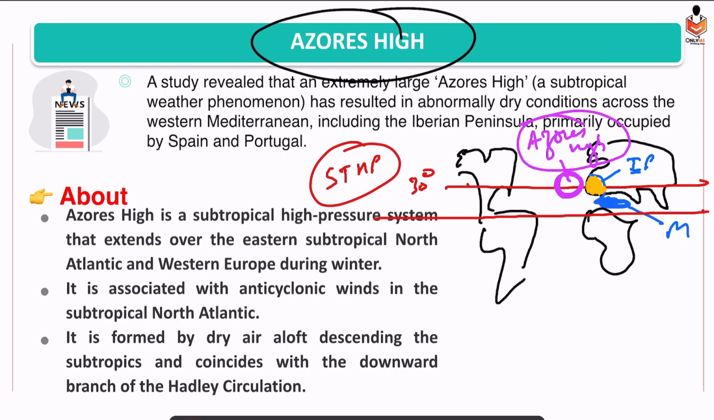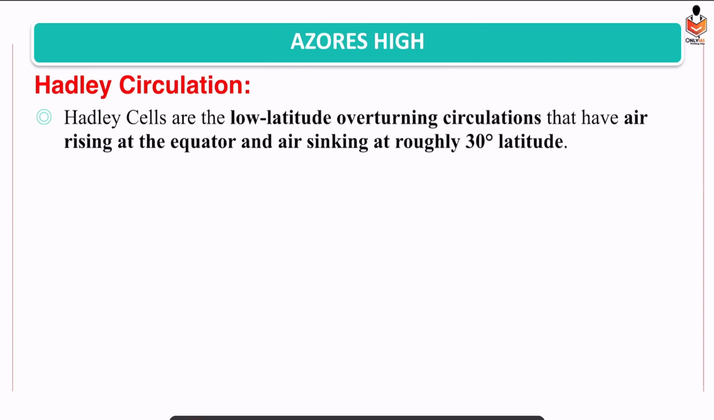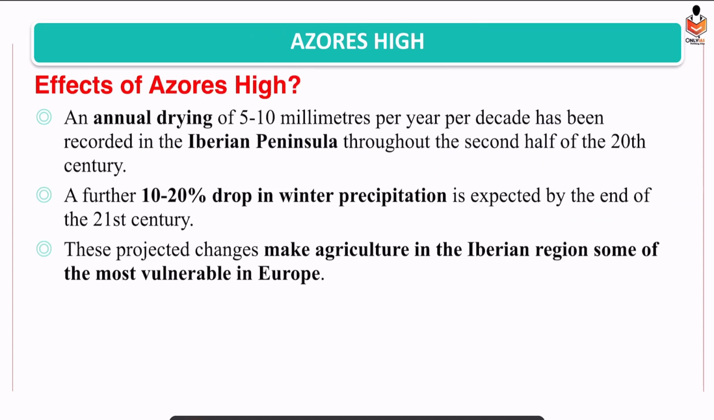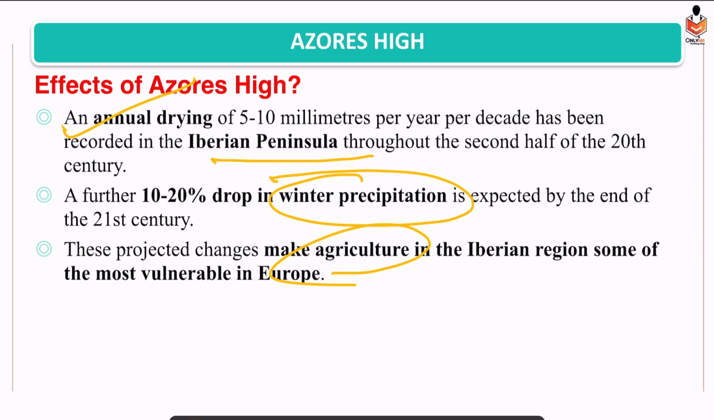Right? So Azores High is associated with subsidence of winds and the cyclonic winds. So they prevent the rise of the convective currents, and convective currents are essential for the formation of rains. Alright. So the impact of the Azores High is annual drying of the Iberian Peninsula. Rainfall is decreasing, winter precipitation is falling, and ultimately if there is less rainfall, it would affect the agriculture. Right?